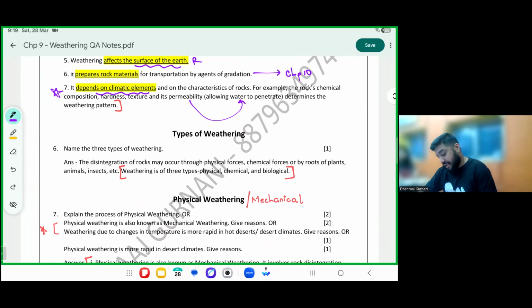The types of weathering, please mark: physical, chemical, biological. As you learn ahead, the question which you asked is a very incomplete question, Arnav. It's not only the temperature, there are many other factors which play a part, like wind and moisture also. If a hot wind blows a lot, you start feeling hotter than it is.